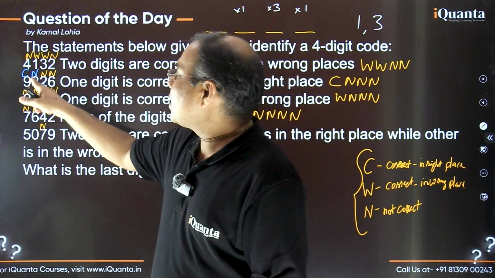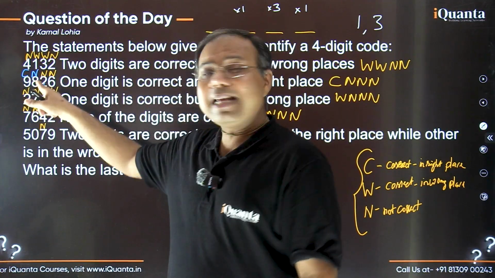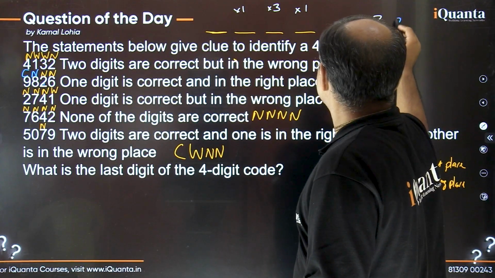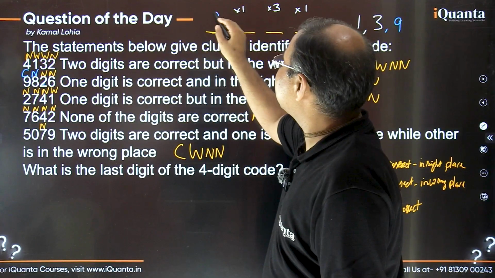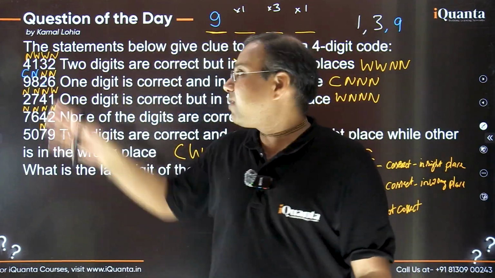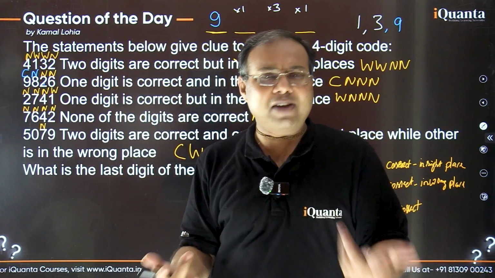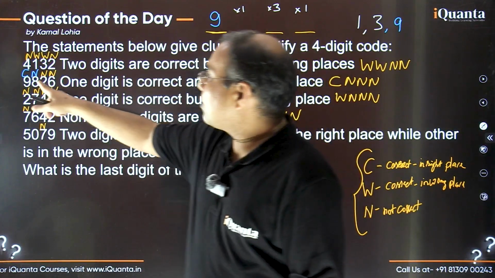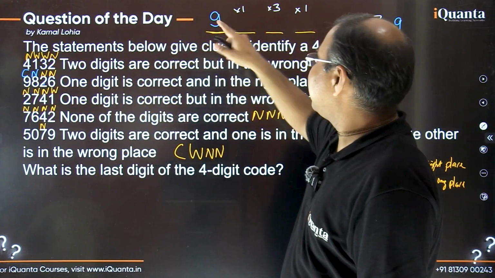If I have assumed 9 to be C, that means 9 is there in the number and it is at the correct place. So 9 must be here. Yes or no? I've used the blue color because we are considering this case, and if this case is valid, very fine. If it is not, then we will change it, right? Okay. So if 9 is C, this 9 is certainly here.